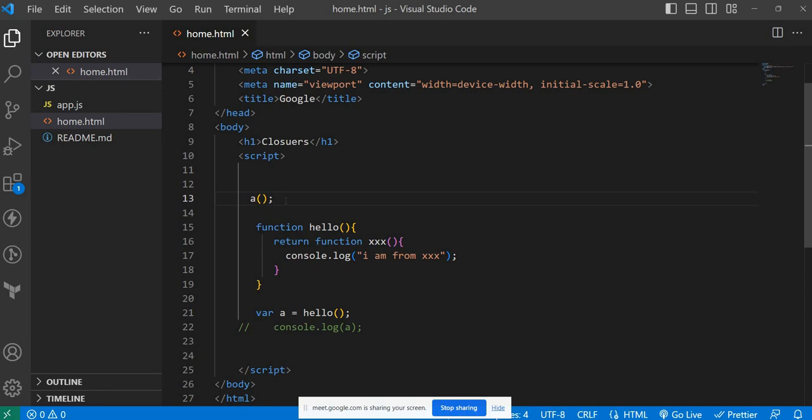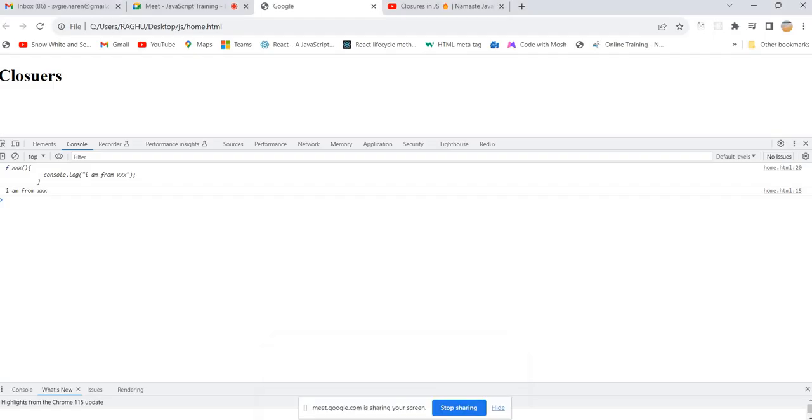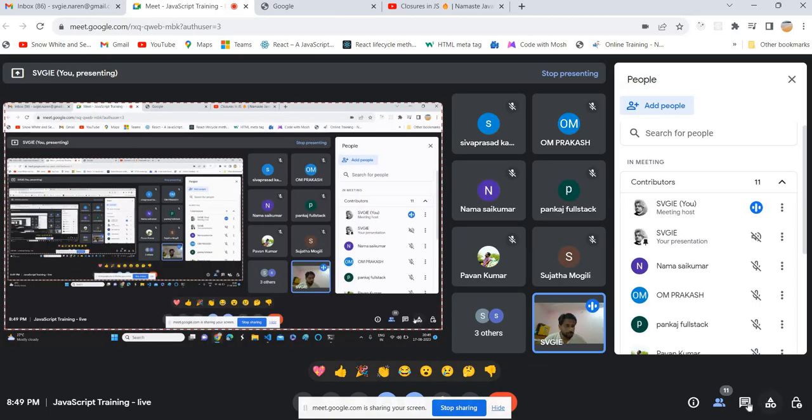Based on that, tell me what will be the output for this program.